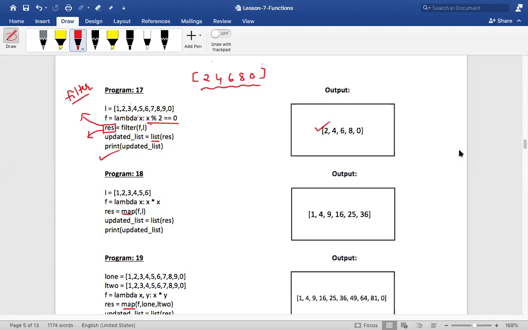One second, here Avantika is asking, does filter act like a loop, sir, for lambda function? Avantika, can you please unmute yourself? Avantika, please, we have no time here, quickly. Avantika, I'm waiting for you.